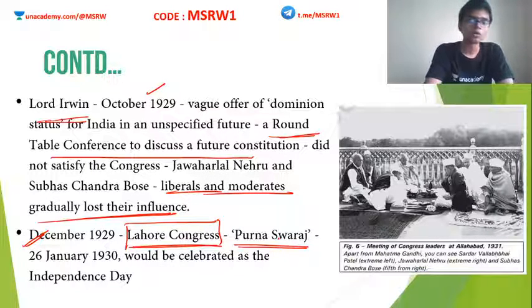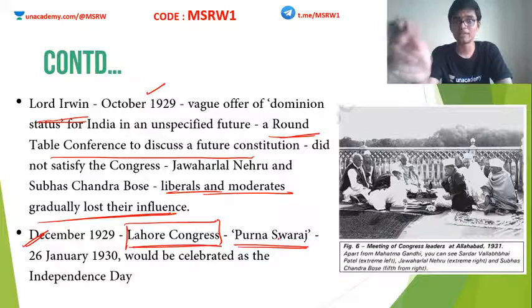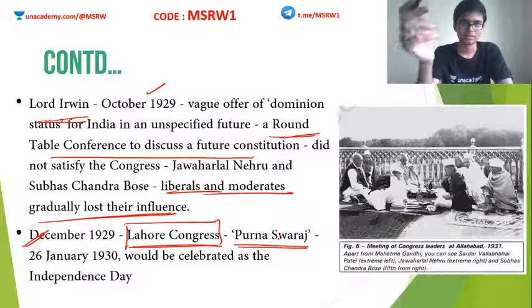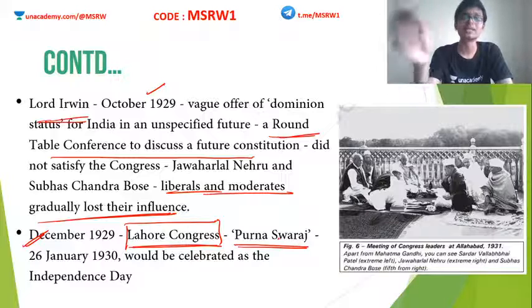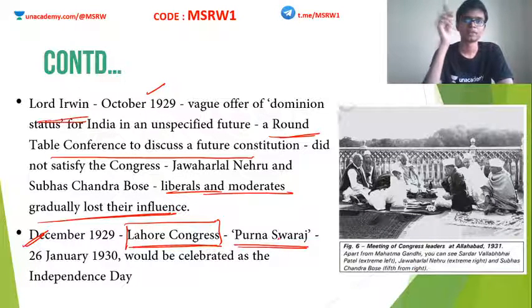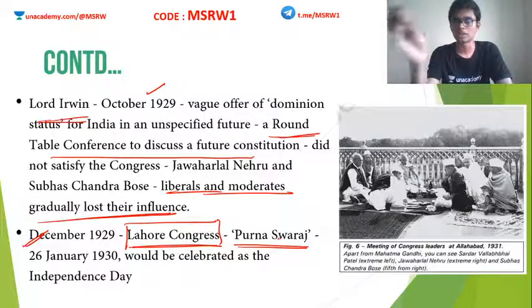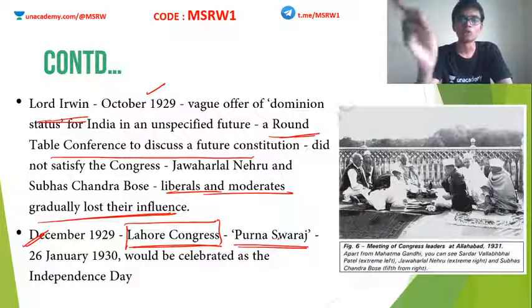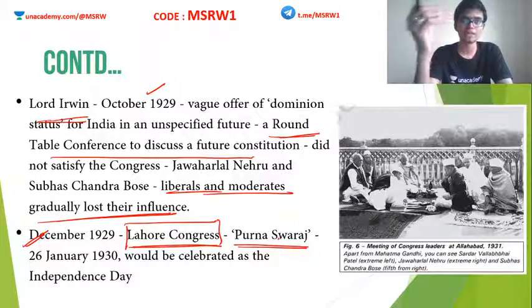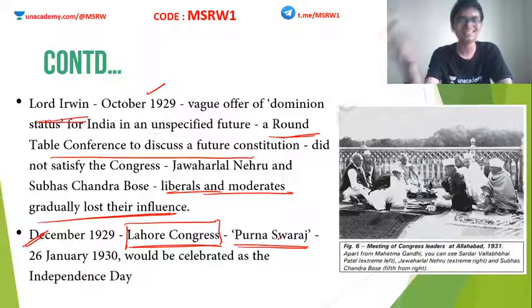Also they decided to celebrate January 26th the next year. January 26, 1930 was supposed to be celebrated as Independence Day of India. They demanded Purna Swaraj, which means complete independence. Also, they decided to celebrate January 26, 1930 as their Independence Day.